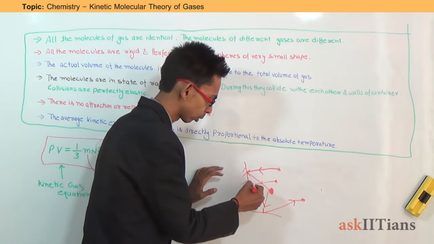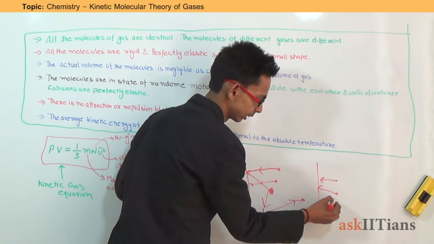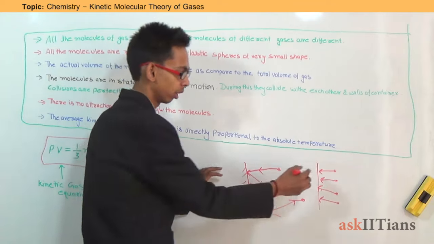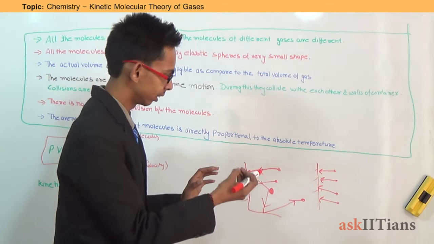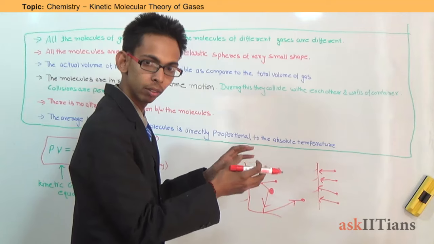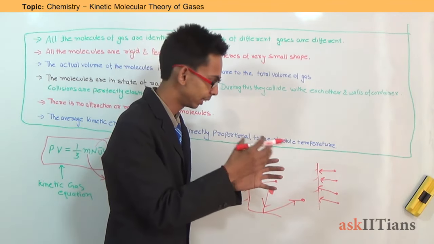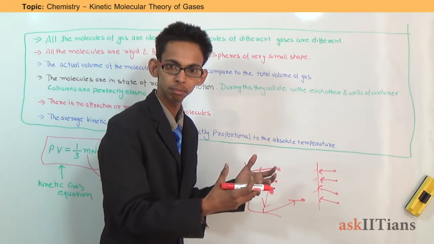All the molecules collide with the wall, and every molecule, when it collides with the wall of the container, exerts some pressure on the wall, and the total force exerted by the collision of all the molecules is the total pressure of the gas.